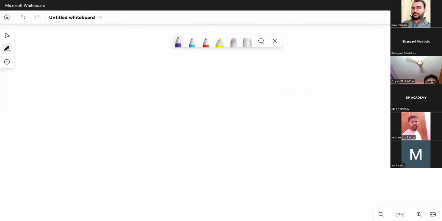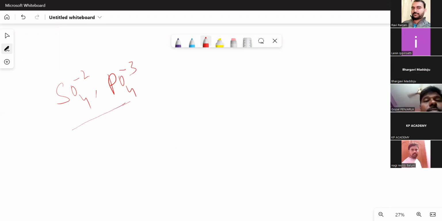Suppose imagine there is a situation. I'll select this. Sulfate is present. Phosphate, PO4 minus 3, is present. You see, the central atom belongs to the third period here. Sulfate, phosphate, such species I am taking.